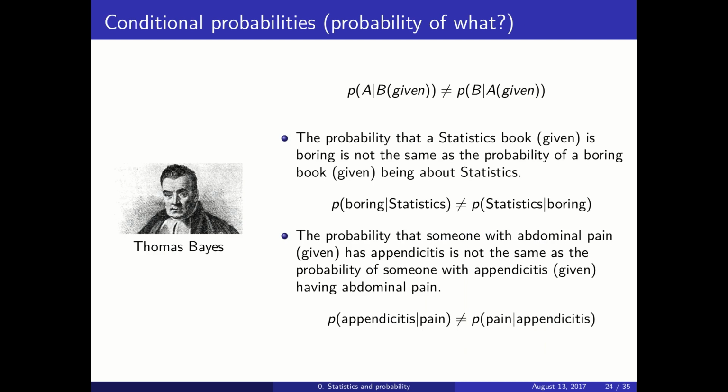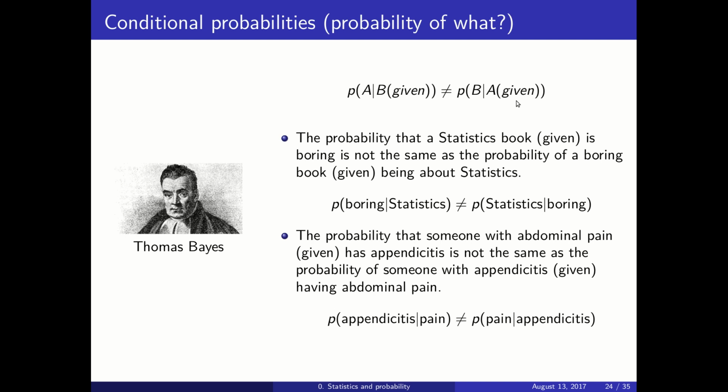The other thing that we are, as humans, particularly bad at is understanding conditional probabilities. With conditional probabilities, you are given something that has already occurred, and we put it with this notation. We know on the right side that B has occurred, and now we wonder what is the probability of A occurring once we know that B has occurred. And we could have the opposite probability: what is the probability of B occurring knowing that A has already occurred?